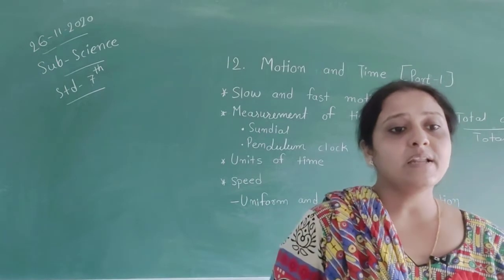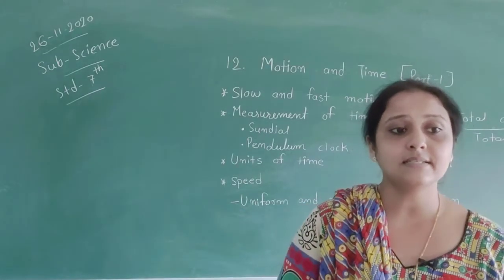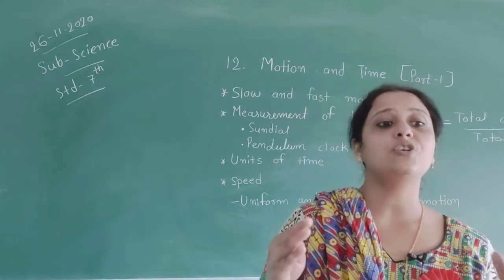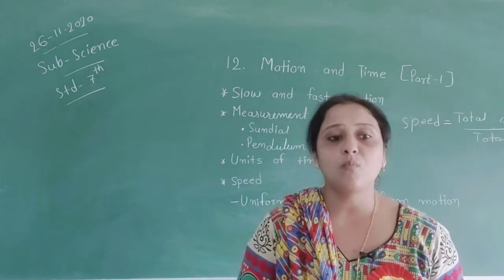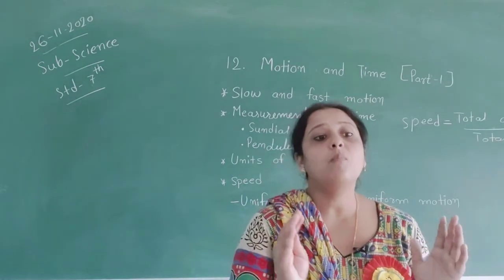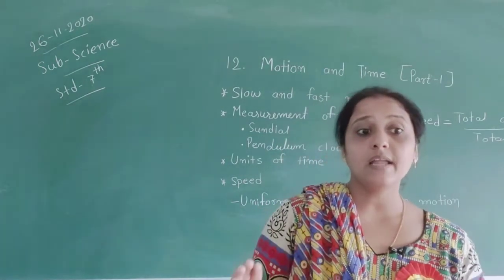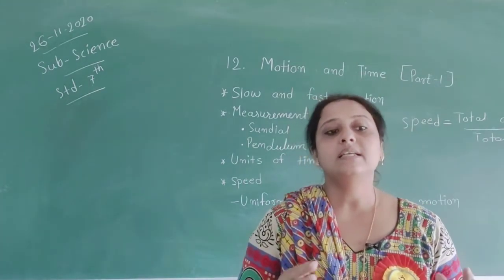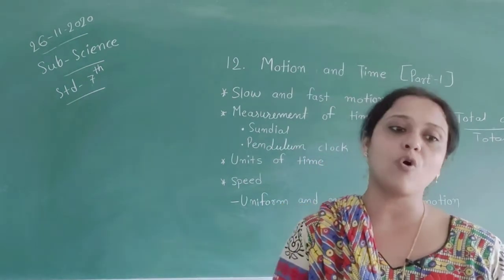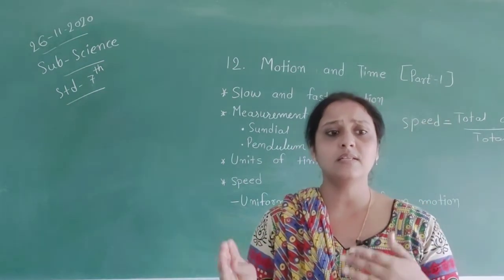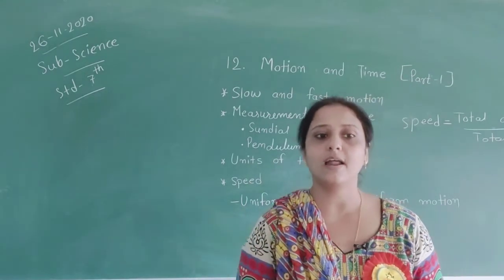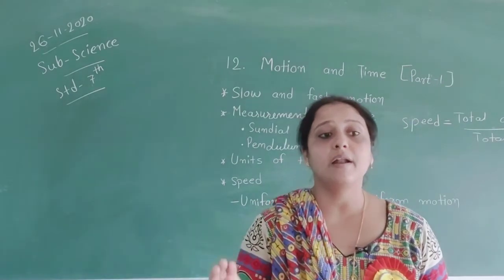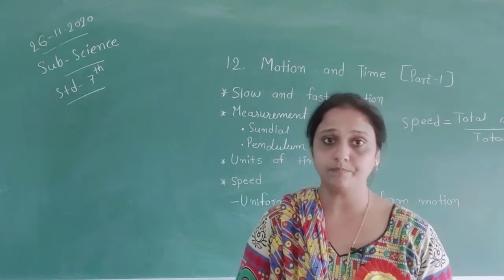If a body moving in a straight line covers equal distance in unequal intervals of time or vice versa, the body is said to be moving in non-uniform motion. On the other hand, a body moving in a straight line covering equal distance in equal intervals of time is said to be moving in uniform motion. If covering distances in equal intervals, then they are called uniform motion, and not covering in equal intervals means they are in non-uniform motion.